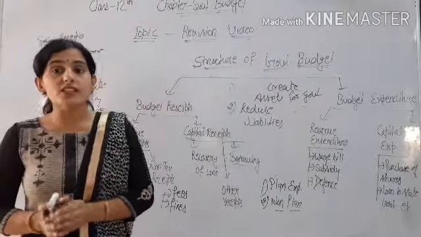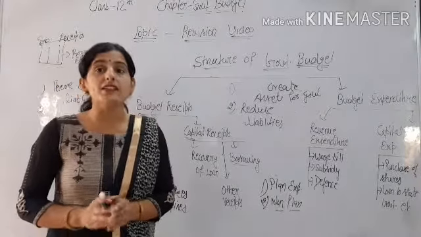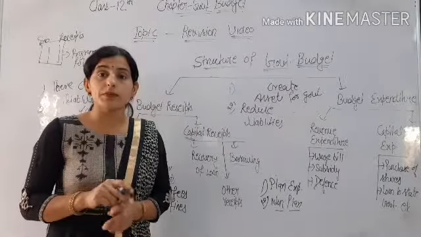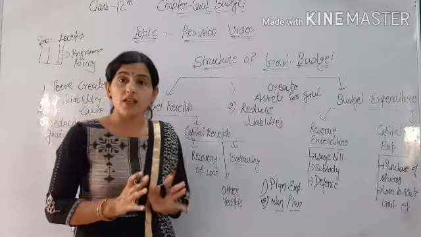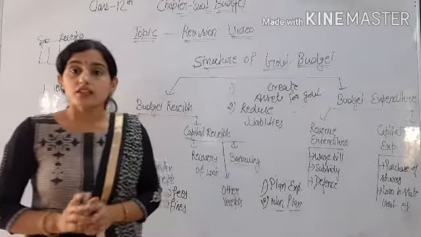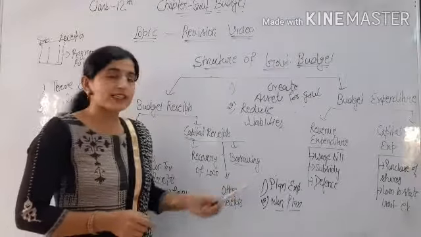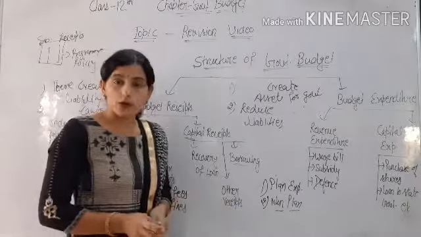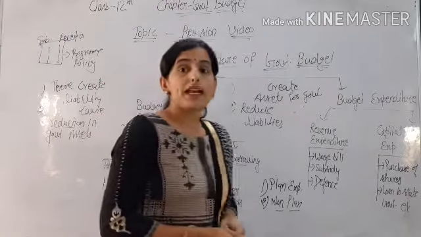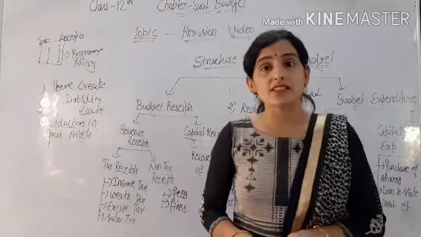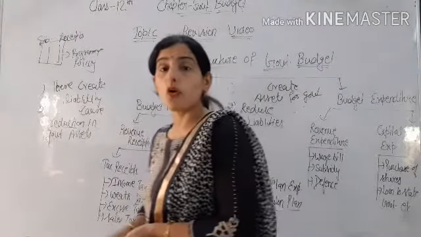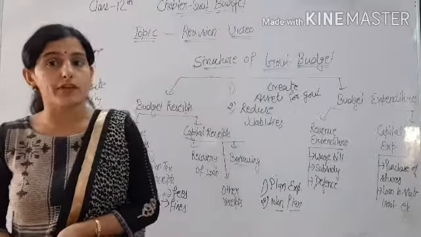But after the hospital is constructed, if there is a need for further construction in the hospital and the project of the plan is completed, then that expenditure will not be included in plan expenditure. It will be included in non-plan expenditure. Non-plan expenditure, for example, salaries, is included in the non-plan expenditure of the government.